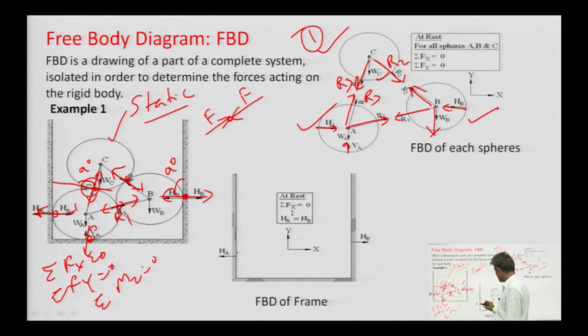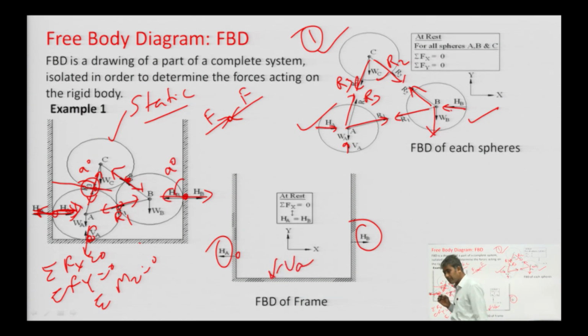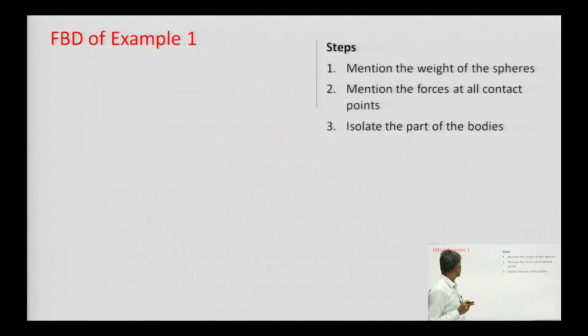So, this H1, suppose HA, this one component was for the sphere and this one component is for the frame. This one HA, HB, and another will also be here, this component VA. So, this will be the free body diagram of the frame. For sphere A, for sphere B, for sphere C, free body diagrams can be prepared.